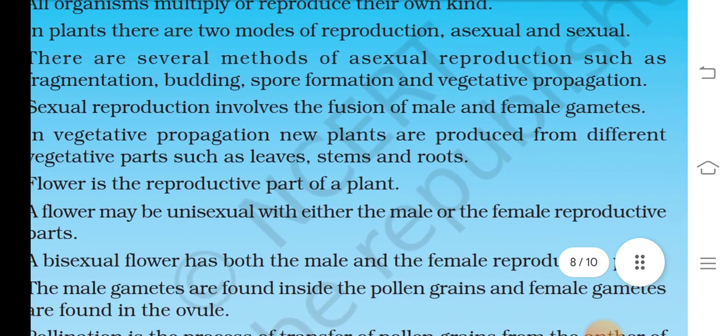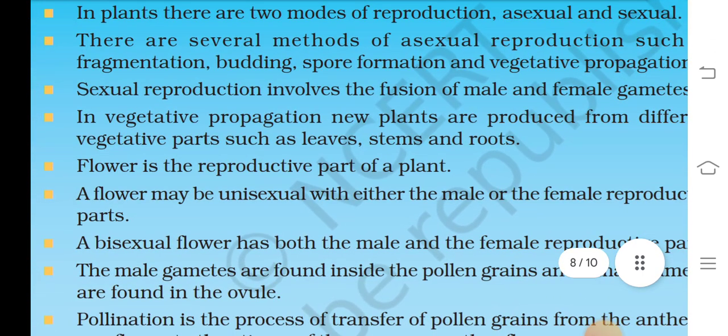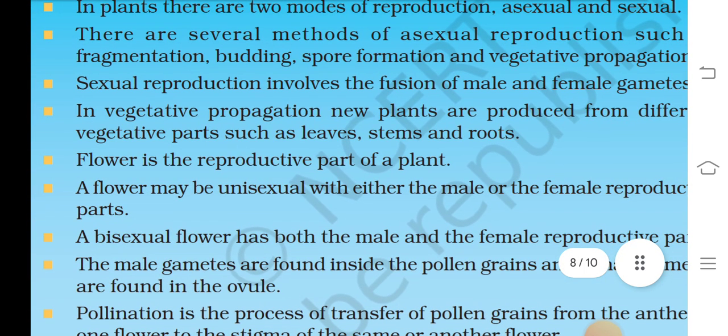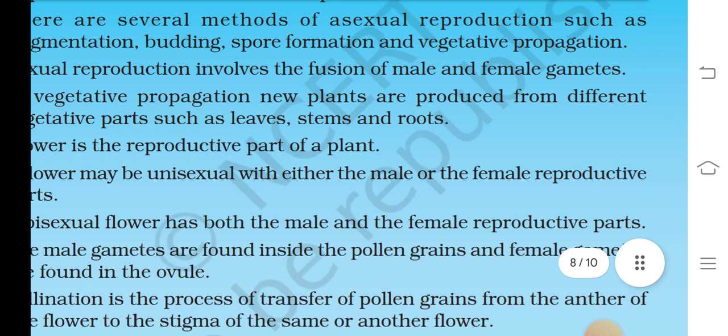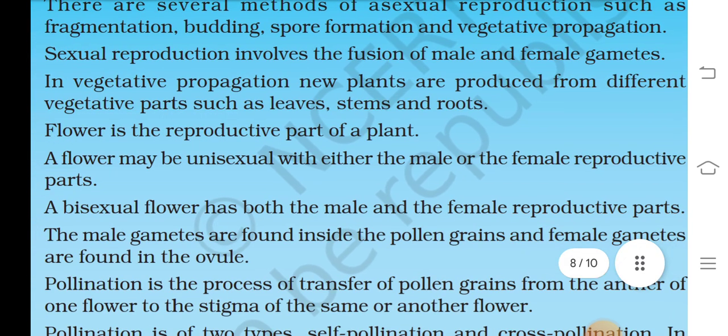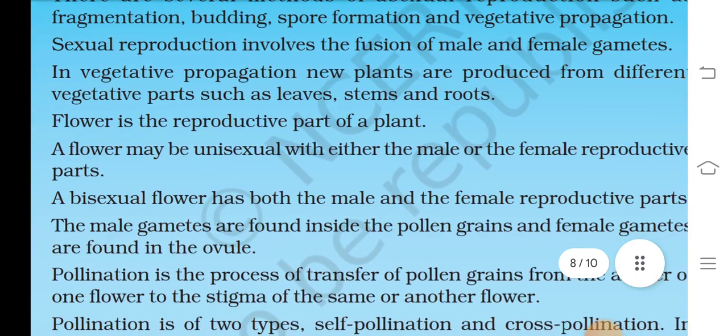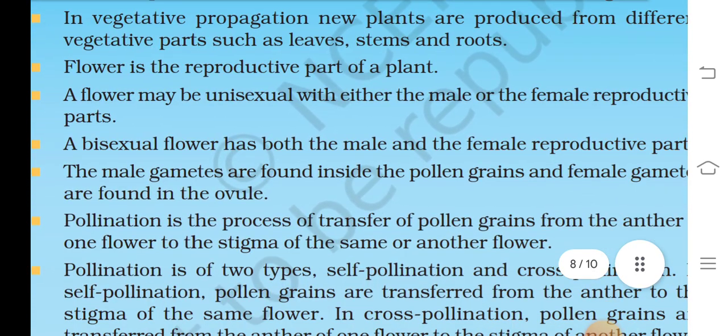In plants, there are two modes of reproduction, asexual and sexual. There are several methods of asexual reproduction, such as fragmentation, budding, spore formation and vegetative propagation. Sexual reproduction involves the fusion of male and female gametes. In vegetative propagation, new plants are produced from different vegetative parts such as leaves, stem and root.